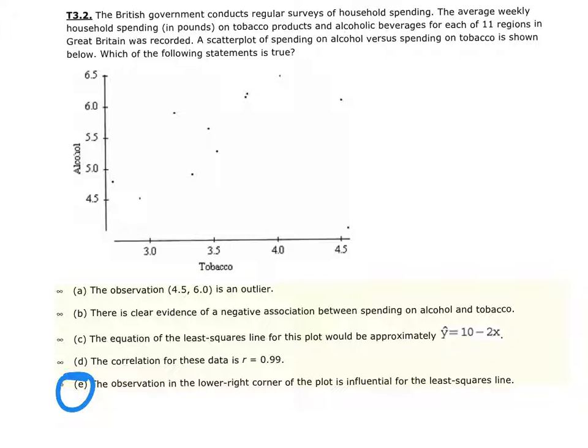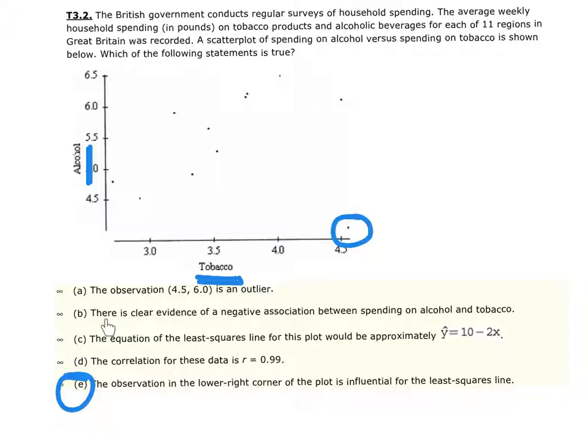The reasoning behind that says the observation in the lower right-hand corner of the plot is influential for least squares regression. And they're talking about this one. Remember, any outliers in the direction of the x-axis are going to have a more influential impact on things like correlation and slope than any outliers in the y direction. Therefore, this particular point is our most influential one. Part A is stating that this is an outlier, and it probably really isn't. Again, there is no test that we can do.